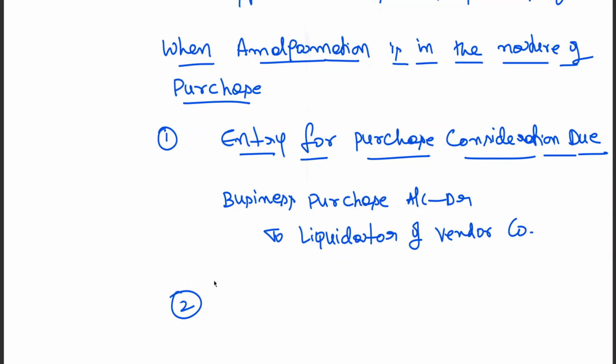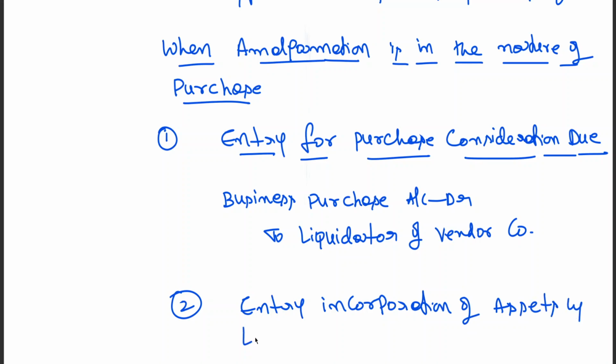Okay, then second entry. Entry for incorporation of assets and liabilities. This is important. I am using the term entry for incorporation, or you can say entry for recording of assets and liabilities taken over. Here I am writing taken over. Why taken over? Because in purchase I am choosy. Whatever I want, I take.